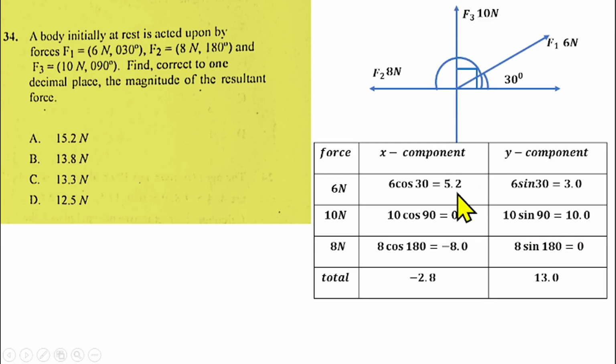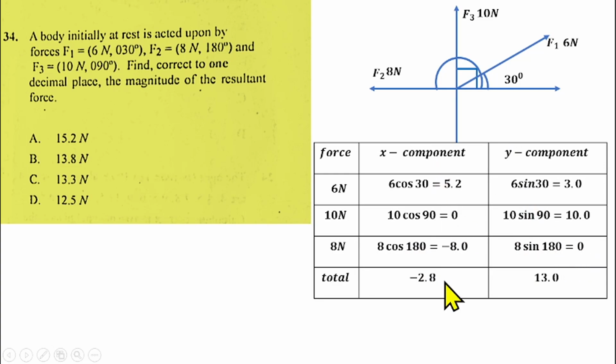Then for the force of 8 Newton, represented by this line here, we have 8 cos 180, which gives us minus 8. For the y component, we have 8 sin 180, which gives us 0.